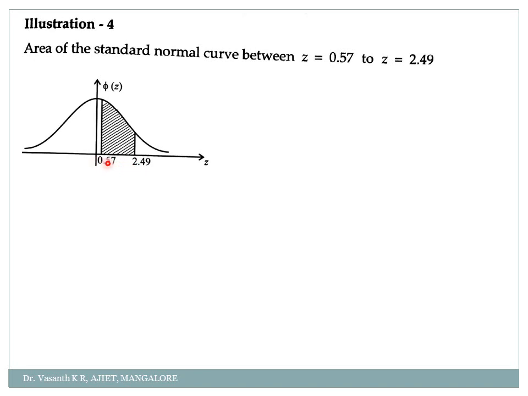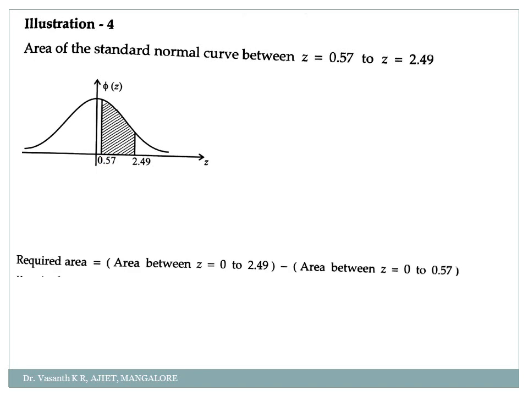Can't I go from 0 to 2.49 minus 0 to 0.57? Then won't I get this region? Is it not simple? What you will do? You will go from 0 to 2.49 and subtract it from 0 to 0.57. Correct? See here, the required area is between. First you go from 0, this is the 0th line, to 2.49 minus 0 to 0.57. Finished. That's it. Correct? So it's simply phi of 2.49 minus phi of 0.57.